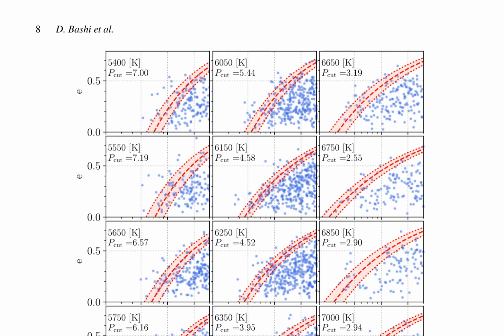The authors find a strong correlation between PCUT and tau of the 18 bins, where tau is the shape of the different upper envelopes. The correlation reflects the fact that all reach the same eccentricity at a period of approximately 30 days. This can be explained by the fact that binaries with such relatively long periods retain their primordial eccentricities and therefore do not show any dependence on TEF.